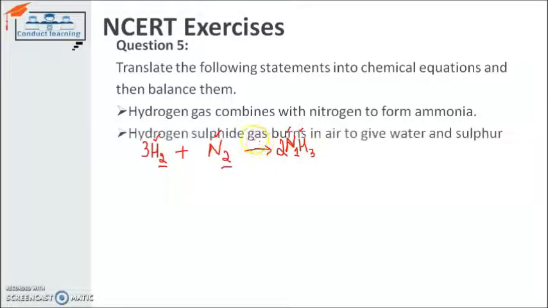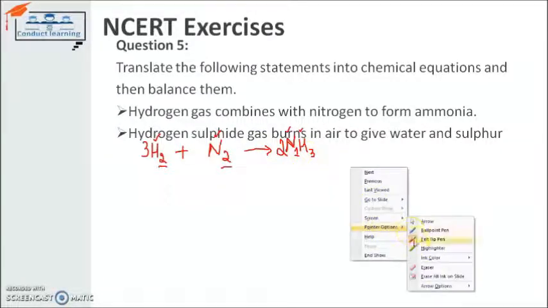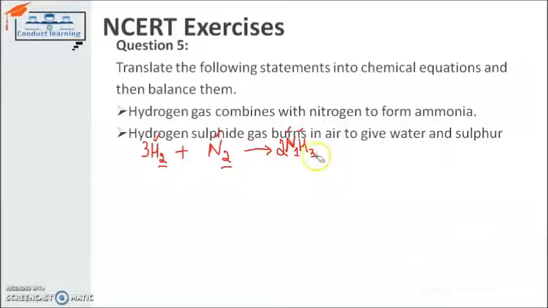The next is hydrogen sulfide gas burning in air. First of all I have to rub it so that it will be clearly visible to all of you. So I rub it and I will work on the next equation after that. So first I rub, and after that switch toward the next equation.